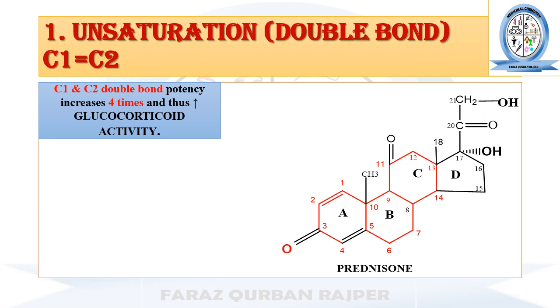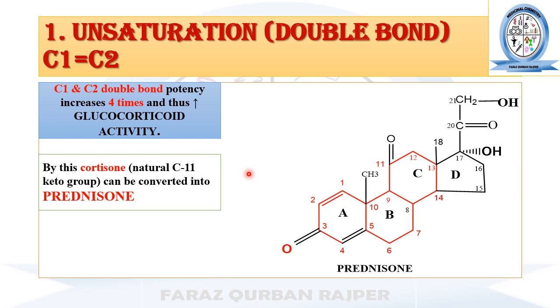Okay, but beside this, if we are going to synthesize a new derivative with maximum glucocorticoid activity in comparison to the naturally occurring, then we can introduce new unsaturation at carbon number 1 and 2. So introduction of unsaturation or double bond between carbon number 1 and 2 increases the potency of glucocorticoid 4 times in comparison to the naturally occurring glucocorticoid.